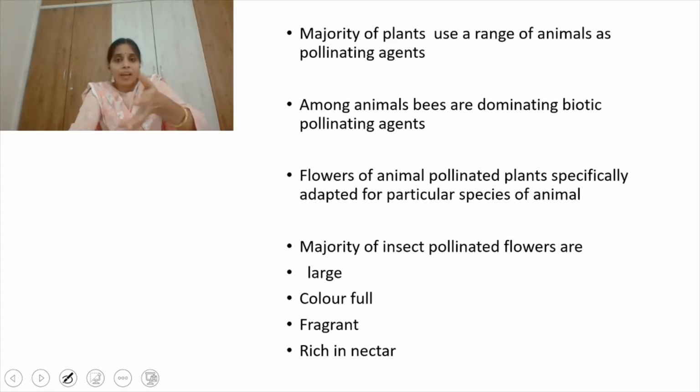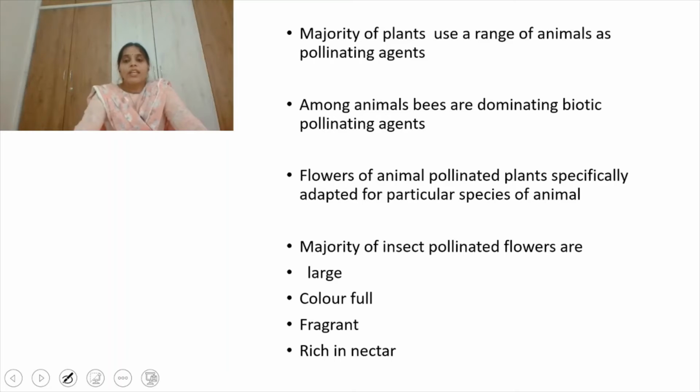Among all the animals, we have observed different types of pollinating agents, in which bees are the most dominating biotic pollinating agents because they collect a large amount of nectar. In order to collect nectar, they visit different flowers. So pollination by bees is very dominant when compared to the different animal species. This is the reason why they are dominating. While collecting the nectar, they help in pollination also. That's why bees are the dominating biotic pollinating agents.